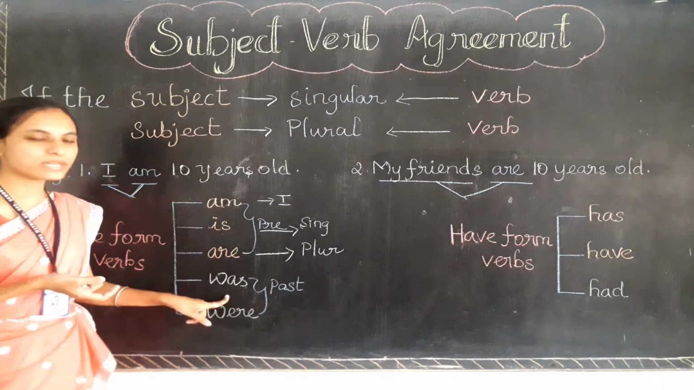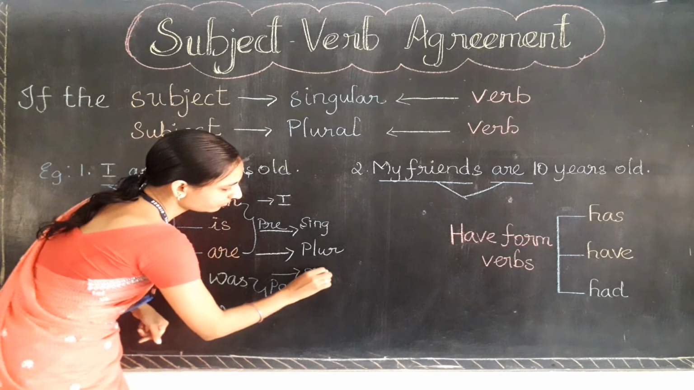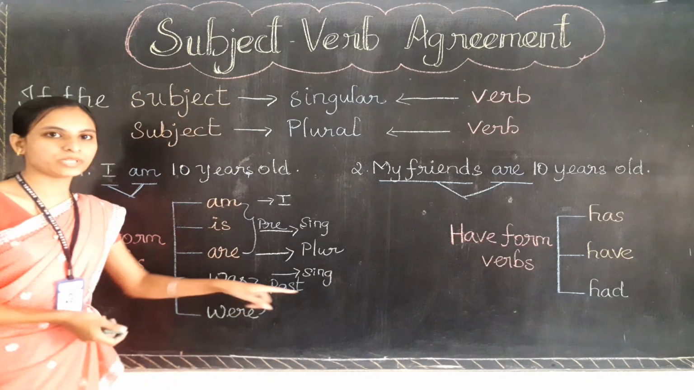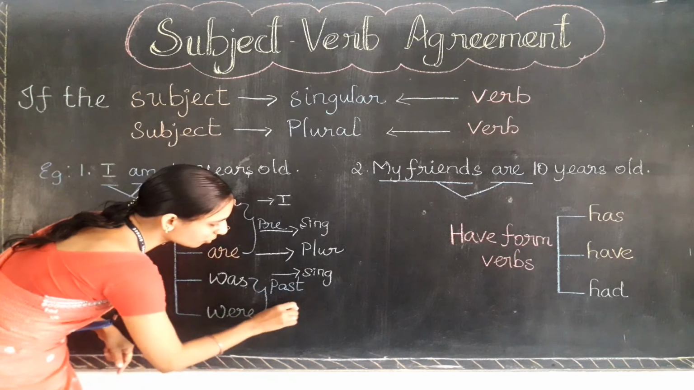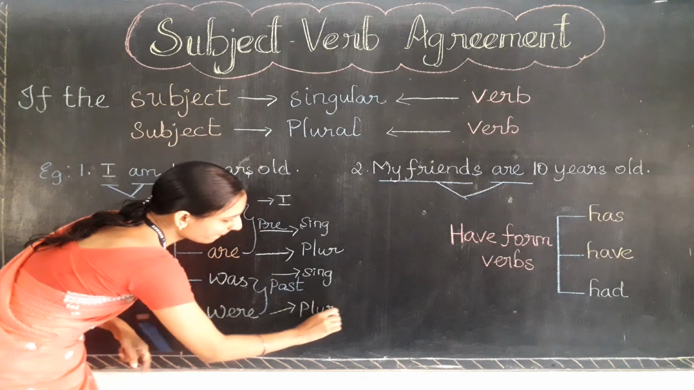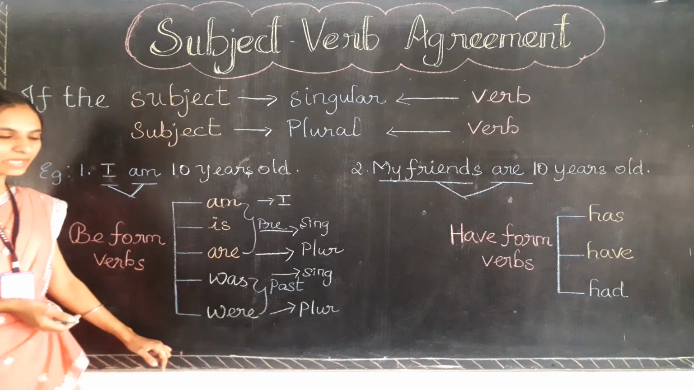And what about was? Was can be used with any singular subject including I, and were can be used with any plural subject. So I hope you are clear with be form verbs.